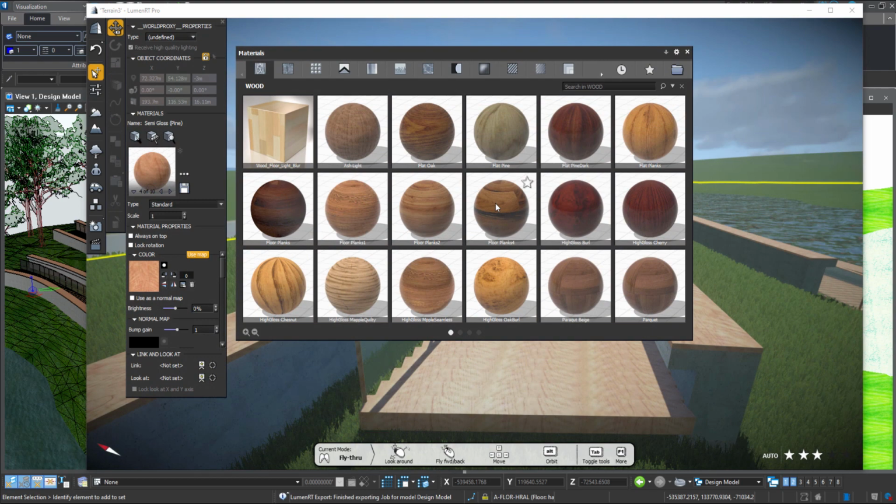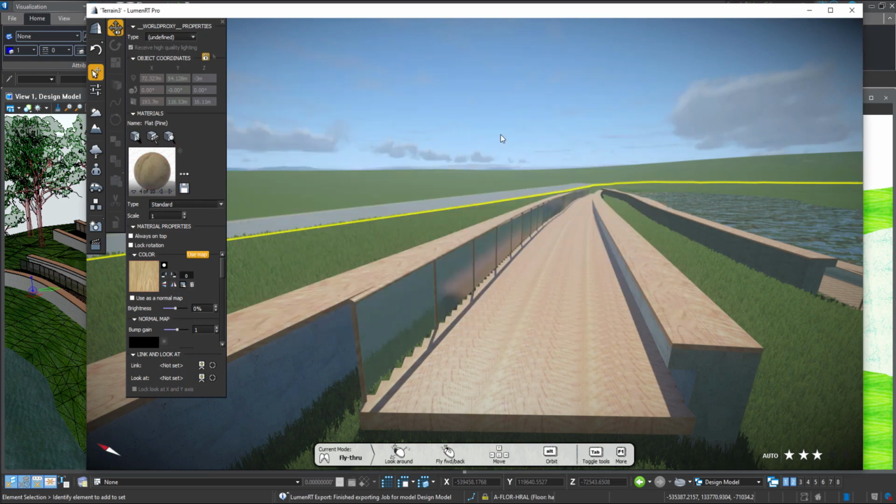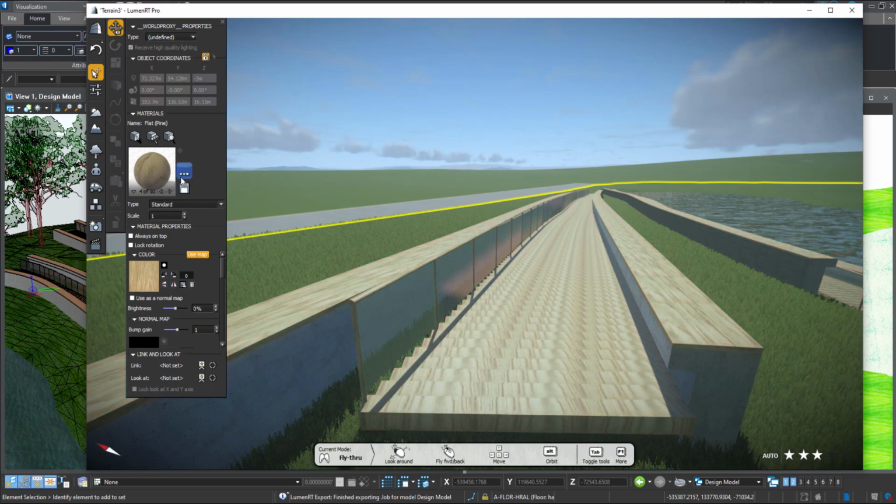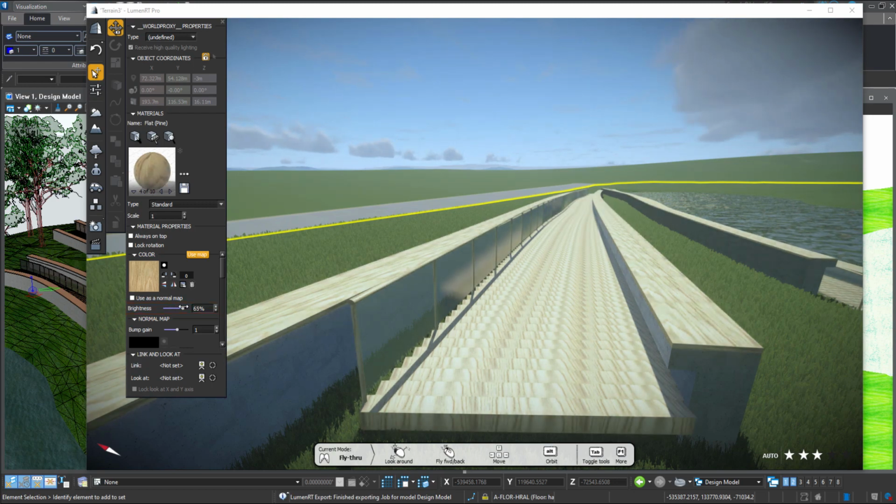Yeah, we could probably maybe go for something a little. Let's have a look at this one. Yeah, I mean, you can experiment and try different things. You can also change a few of the aspects of the timbers as well. If you want it a bit brighter or a bit duller, you can do that too.